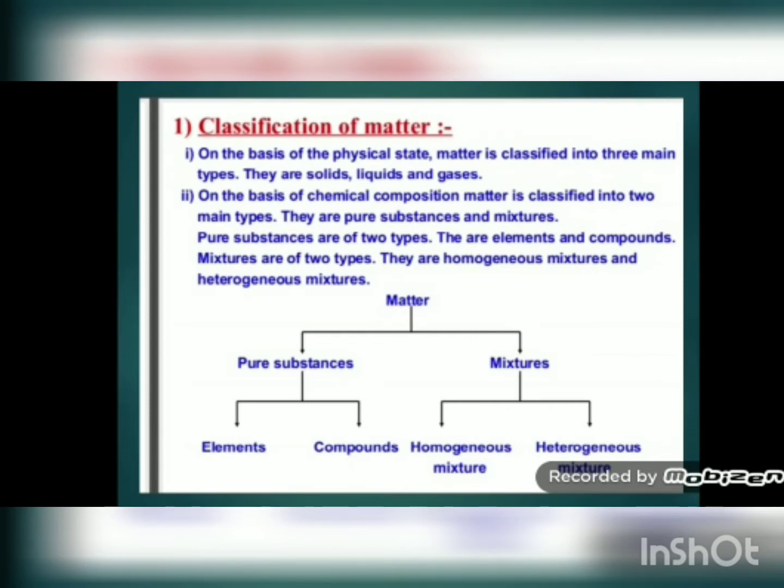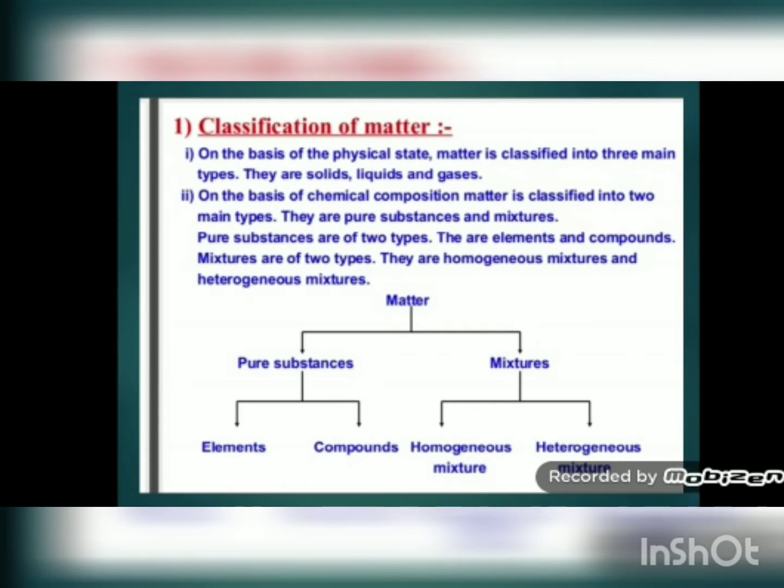First of all, we will classify matter. Now we can classify matter in two ways. First one, on the basis of physical state. In the first chapter we have already studied the properties of solid, liquid and gas, right? So on the basis of that physical state, matter can be classified into three types, that is solid, liquid and gas. The substance which has all the properties of solid can be considered as solid.